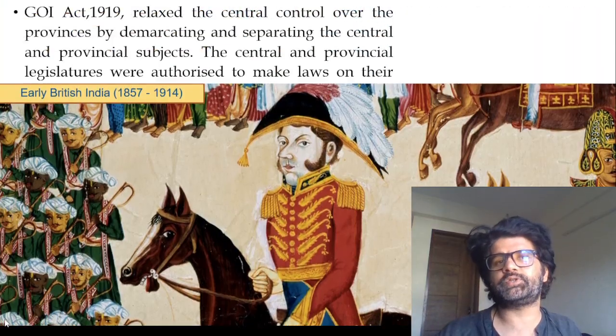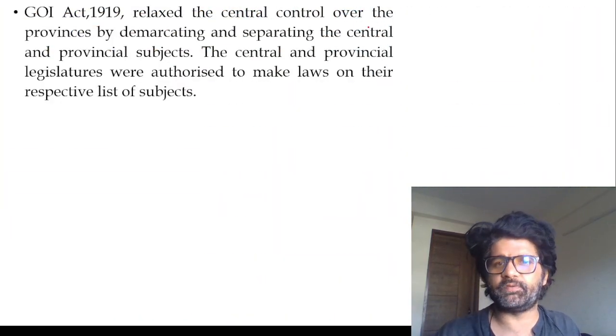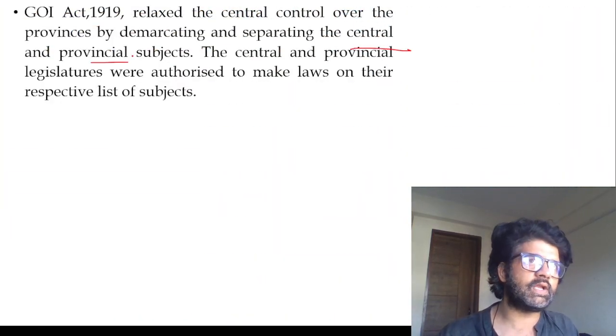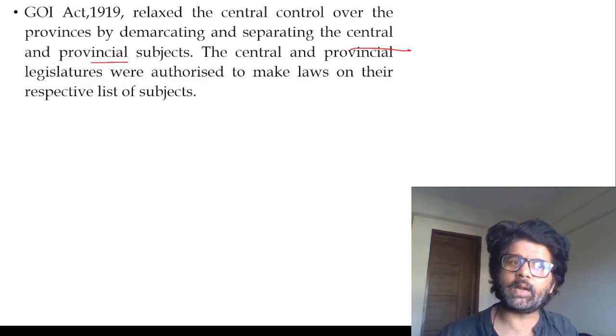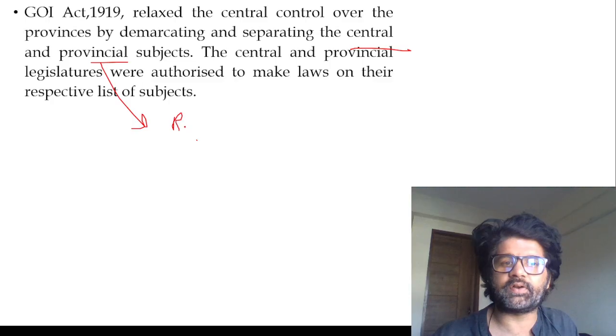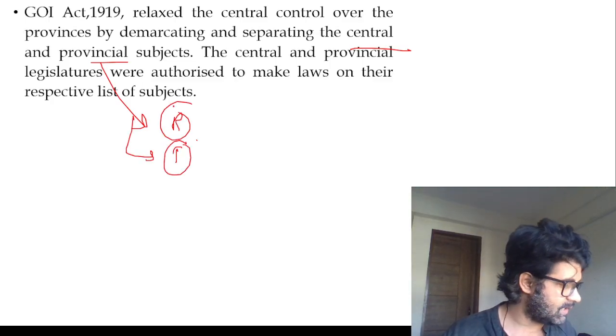In fact, even during this period, they divided subjects into central subjects and provincial subjects, like you have the state list and union list. That happened. And in those provincial subjects, reserved subjects and transferred subjects came into the picture, which we have just discussed.